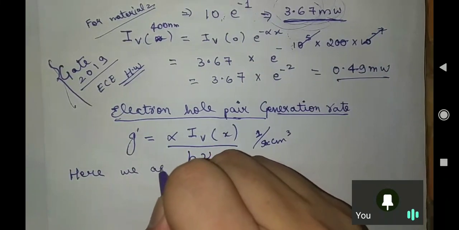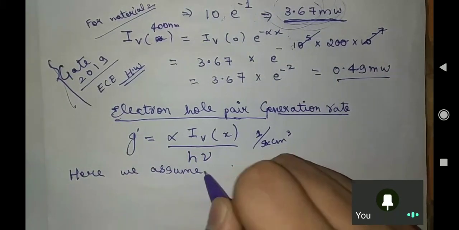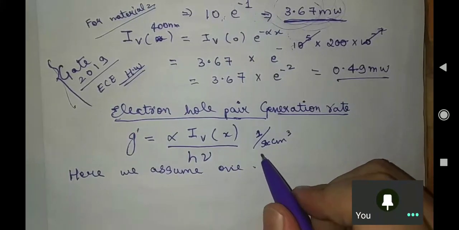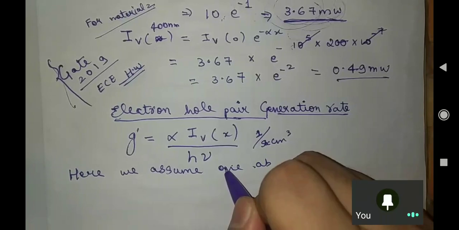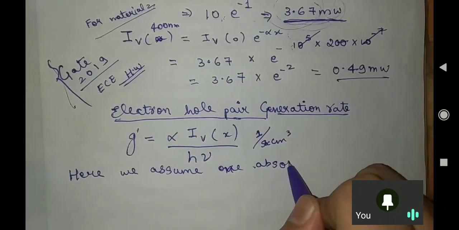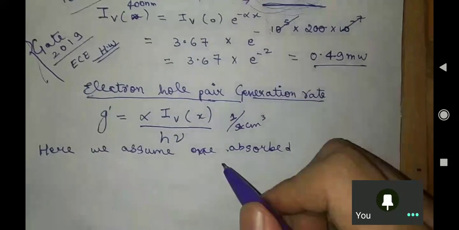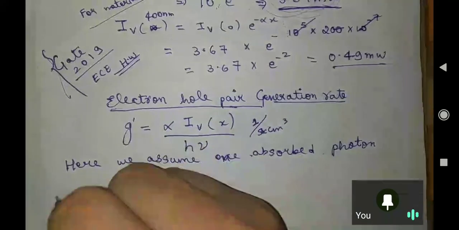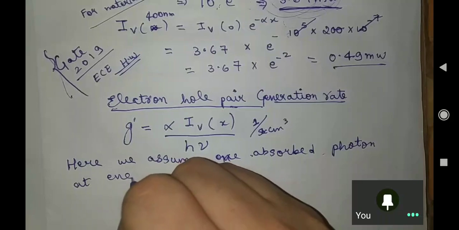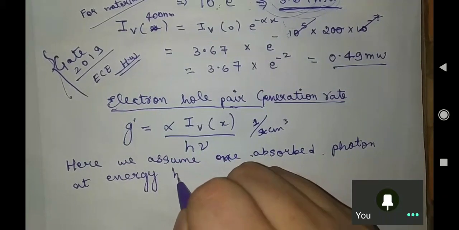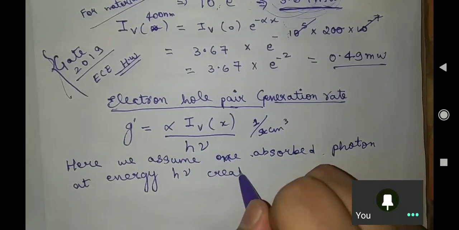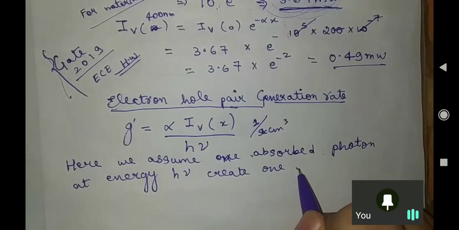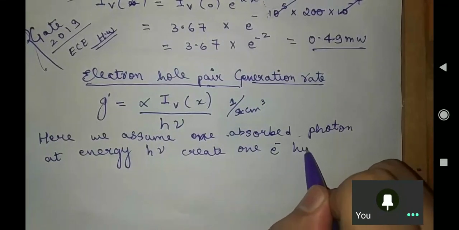Here we assume that one absorbed photon at energy h nu creates one electron hole pair.